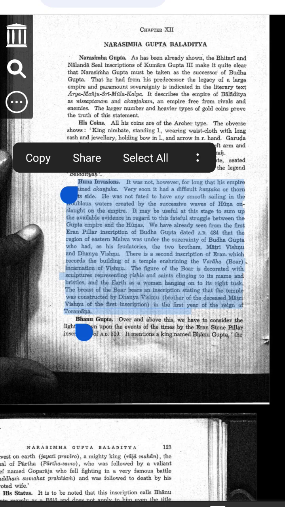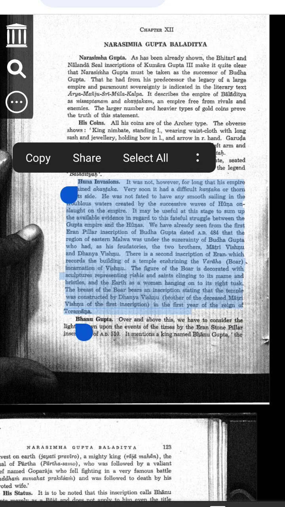Example, imagine you are playing a game where you are the ruler of a city. At first, your city is safe. Suddenly, bad guys keep attacking your city. You try to stop them, but they come again and again. This is exactly what happened to Narasimha Gupta's empire. Step 4. The evidence of Huna attacks.